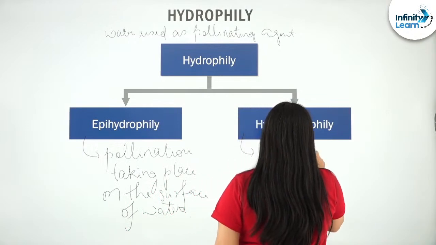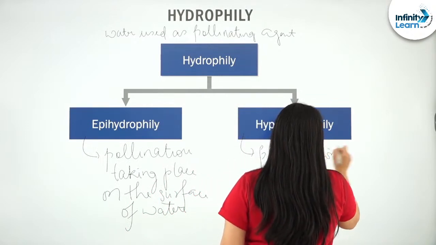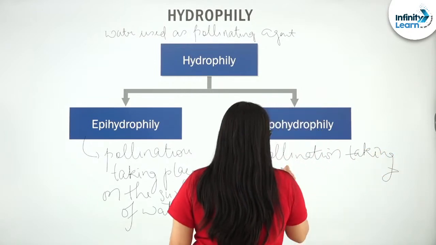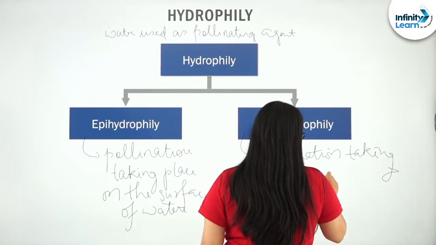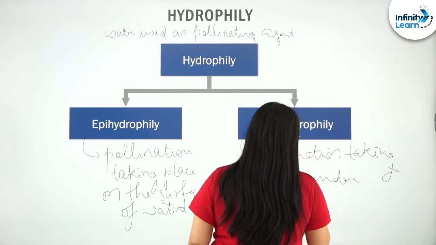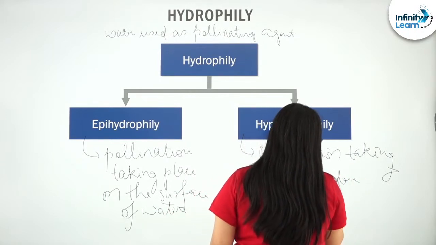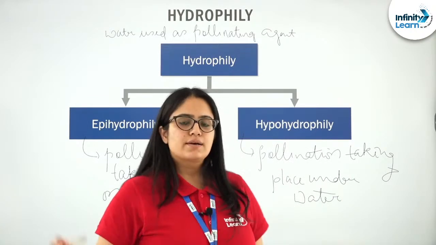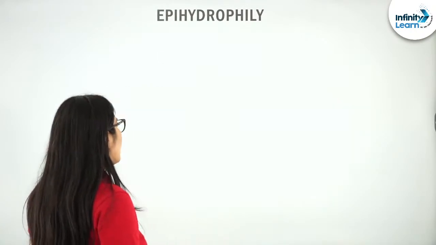Pollination taking place under water, right? Clear? Now, let us see some more facts about epi and hypohydrophily. We will start with epihydrophily.